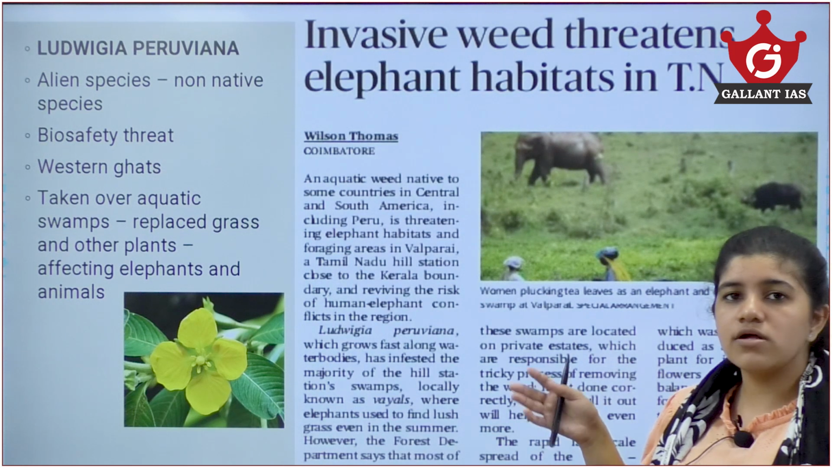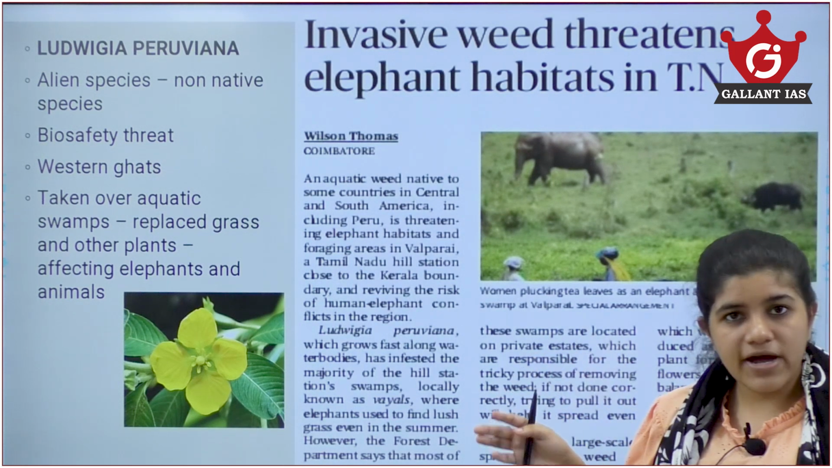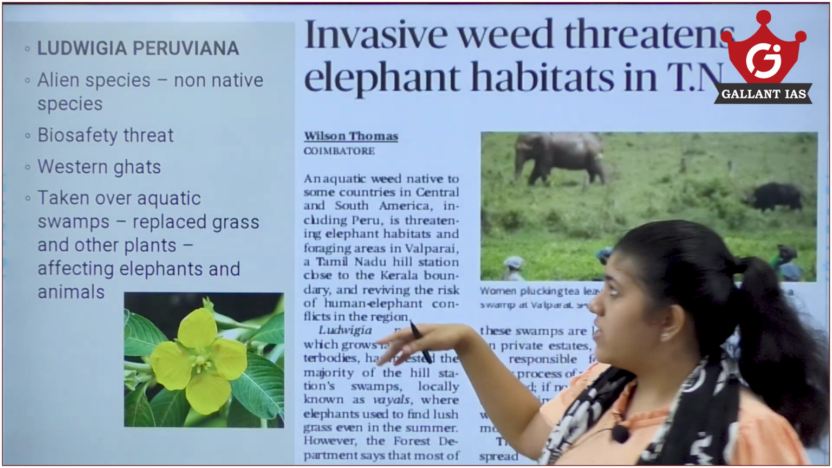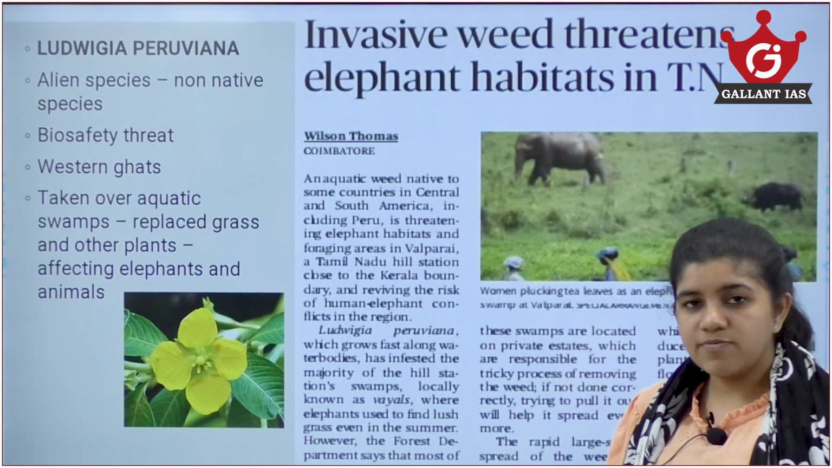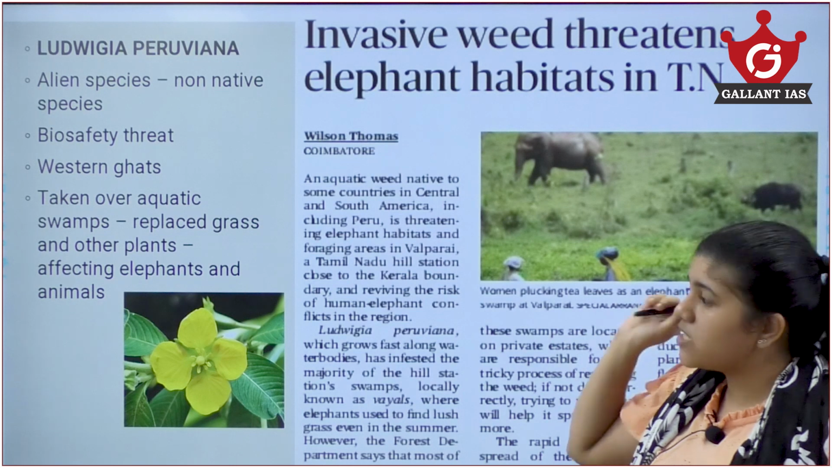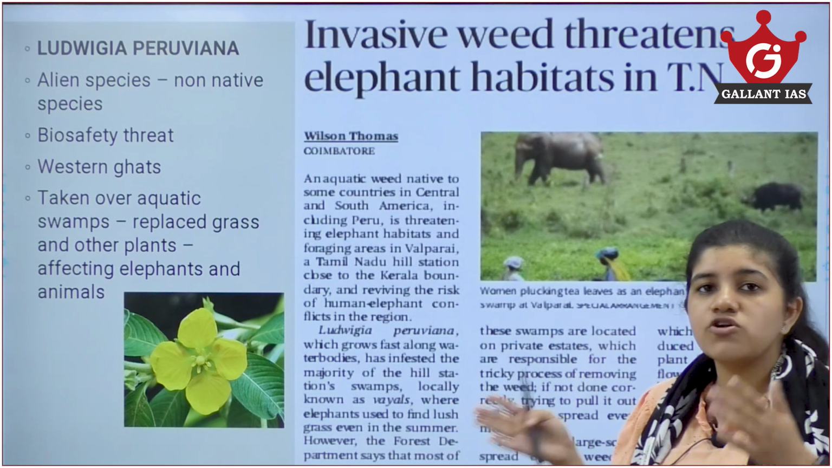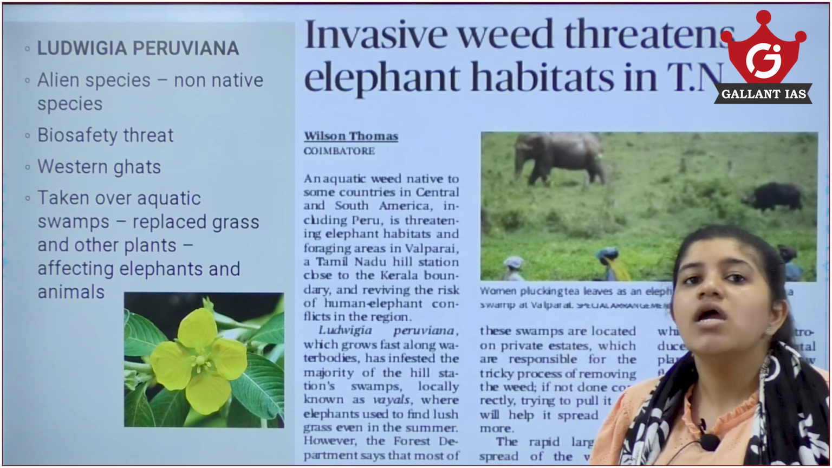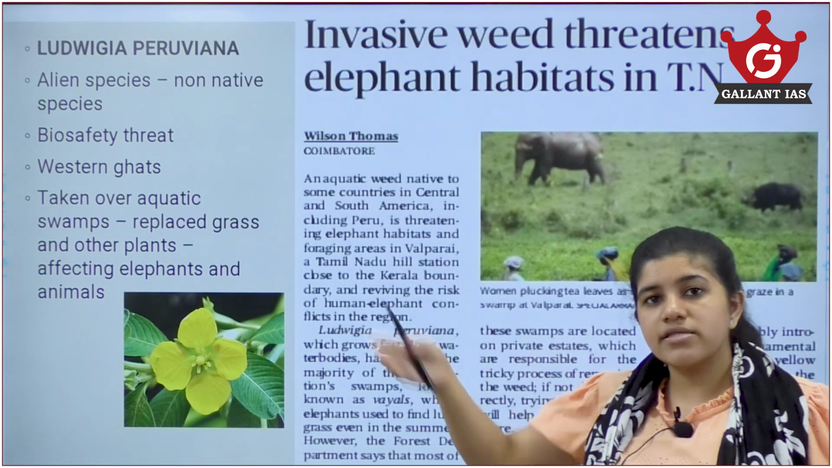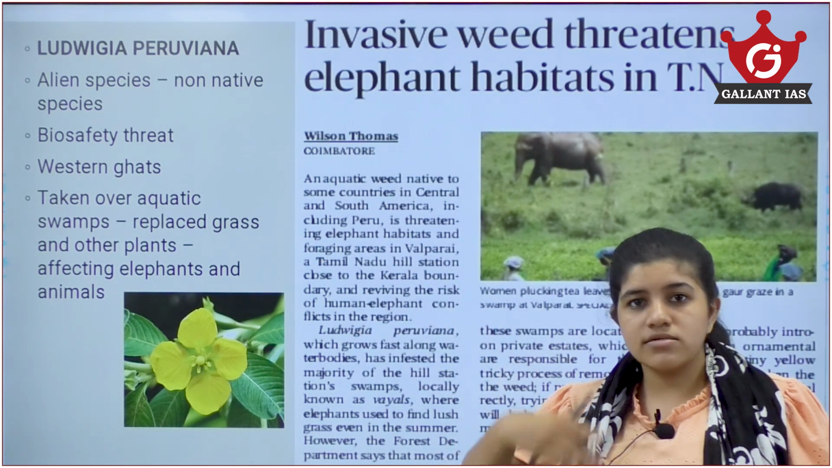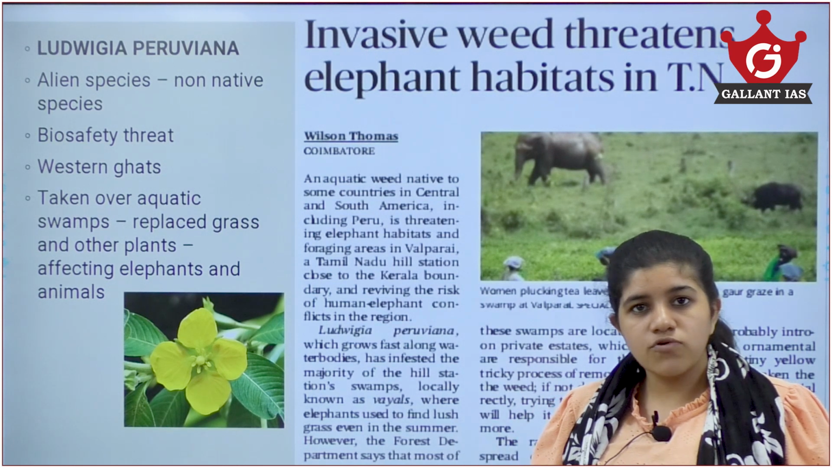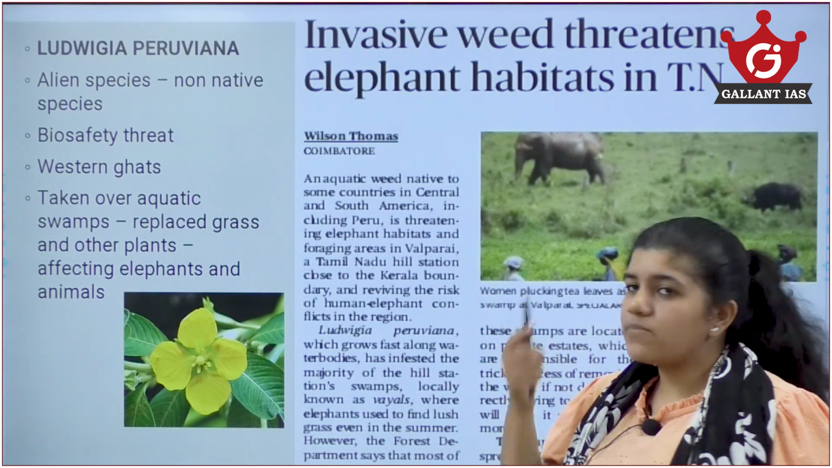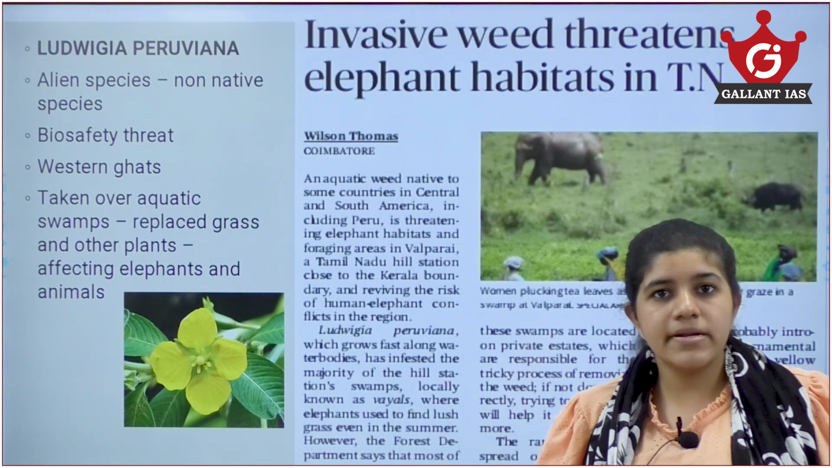Moving on, we have some smaller 4 to 5 topics. Let's discuss them very quickly. Now, Ludwigia peruviana is an alien species. Alien species means that it is a non-native species. This species is not typically found in the Indian subcontinent, but comes from other continents or countries via the transport of goods and such, or it might be brought into India deliberately.